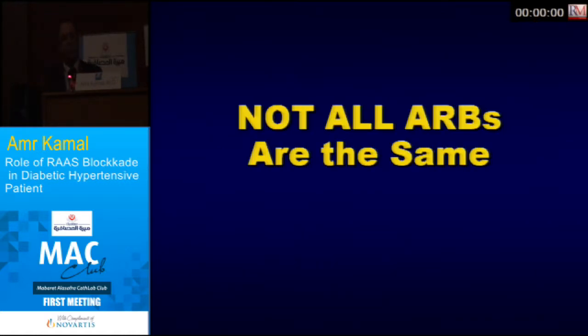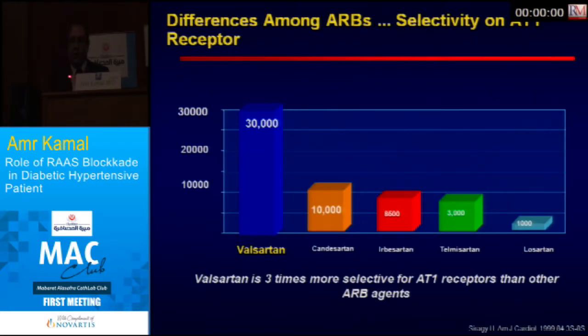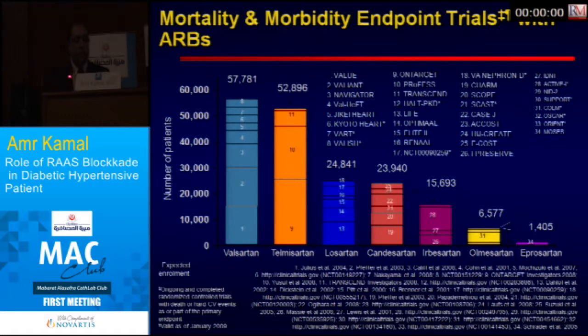But you should remember that not all ARBs are the same. Valsartan is 3 times more selective for the bad, harmful AT1 receptors than other ARBs. So it has great selectivity to the receptor. It's the crème de la crème. And for mortality and morbidity endpoints with valsartan, from Val-HeFT, Valiant, NAVIGATOR, and others, the use of the drug makes very fruitful mortality and morbidity endpoints in major landmark trials.